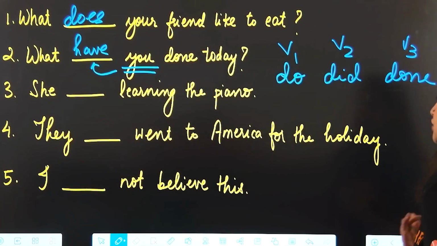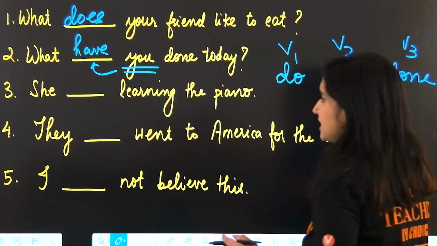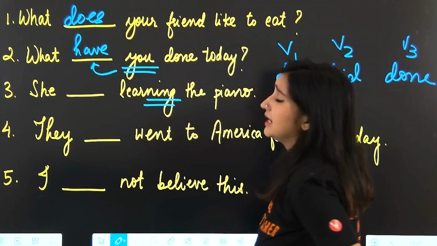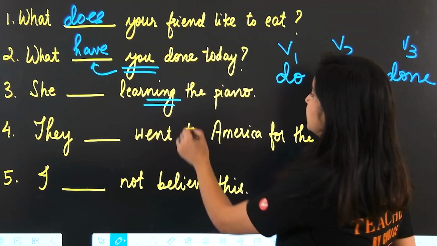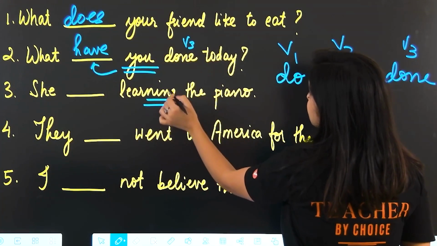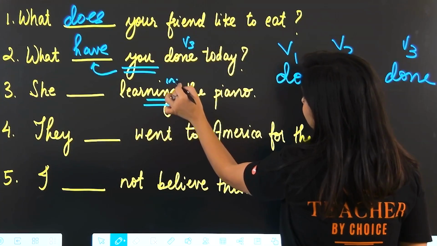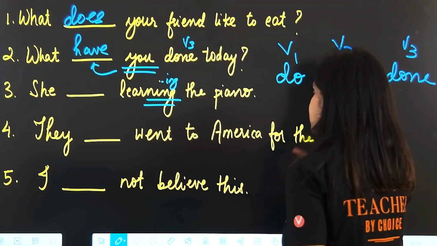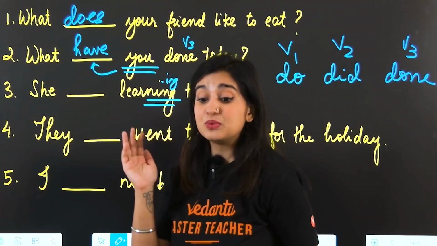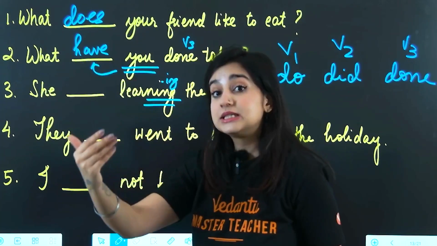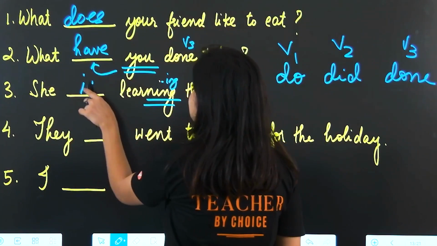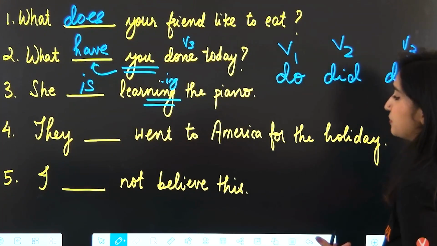Okay. Next, She blank learning the piano. Very easy. ing form indicating that it is in the continuous tense. So whenever we have the V3 form, we know it's in the perfect tense. Whenever we have the ing form, we know it's in the continuous tense. Continuous tense means we have to use a form of to be. Okay. She, third person, singular. So she is learning the piano.